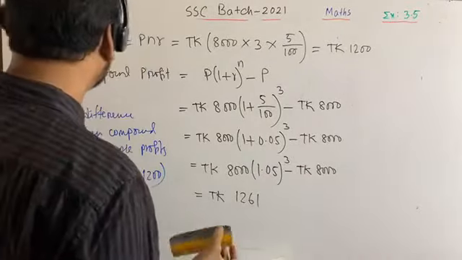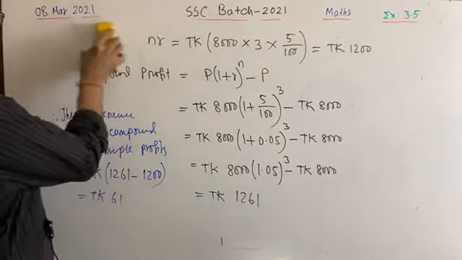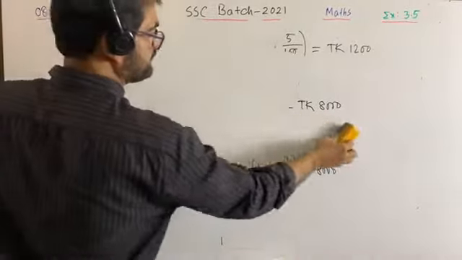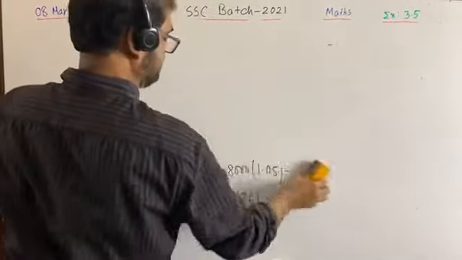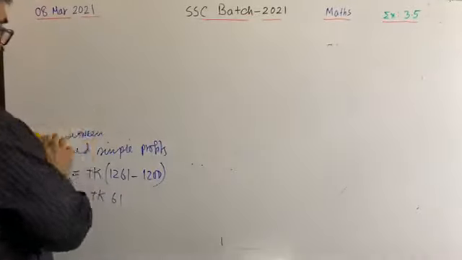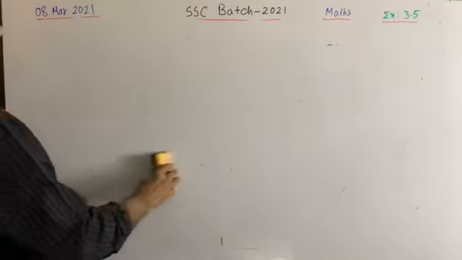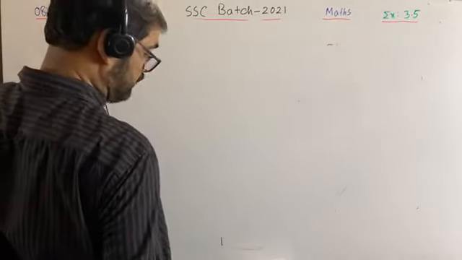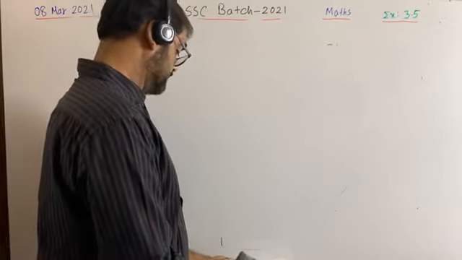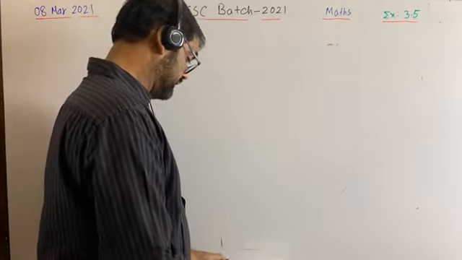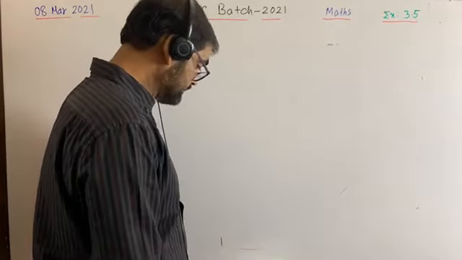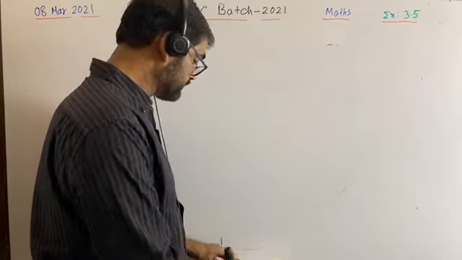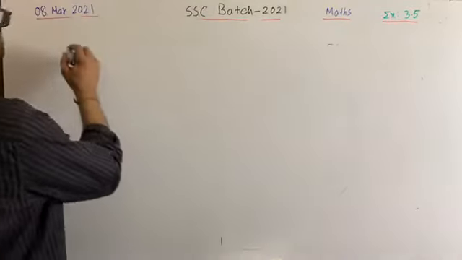Go to question number 32, the most important math. All of you are required to read question number 32. Dear students, you are told by me again and again to read the question first.